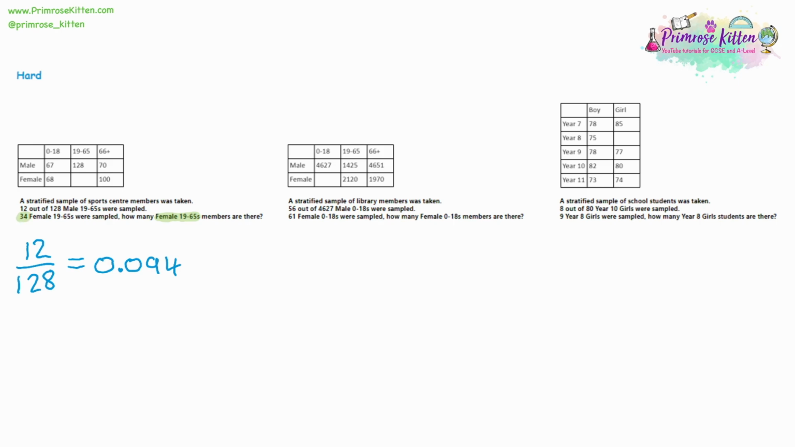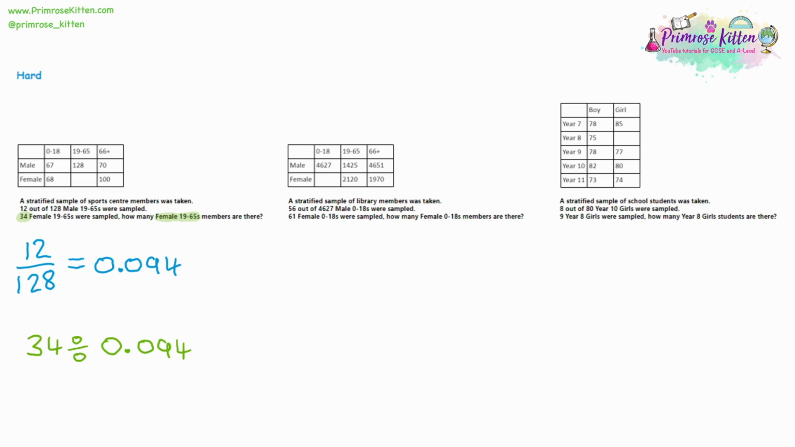Now, for our next step, we're being asked how many female 19 to 65s were sampled. Well, actually, we've been told that 34 have been sampled. So we're kind of working backwards from the sample to find the original total. Now, what we did in previous questions is we took the number we were given and we multiplied it by the ratio. And that's when you're working from the total to your sample. But this time we're working from the sample to the total. So it's the opposite way around. And because that's the opposite, we're going to do the opposite operation. So we're not going to multiply by our ratio, we are going to divide by that ratio.